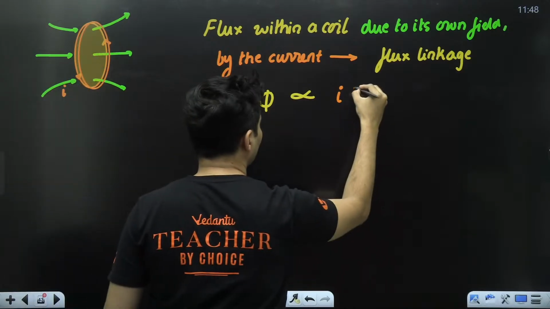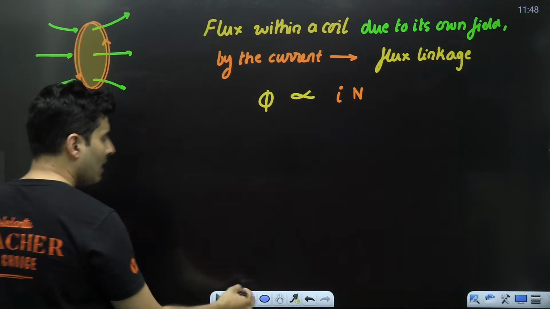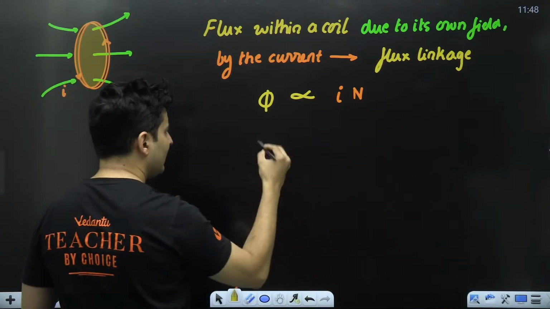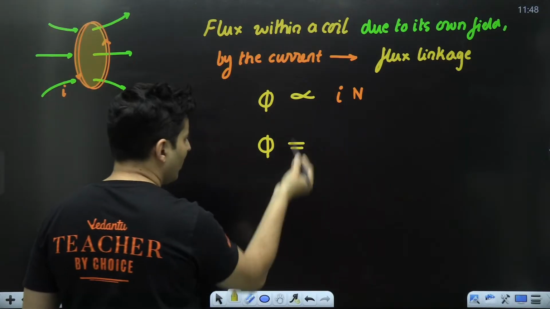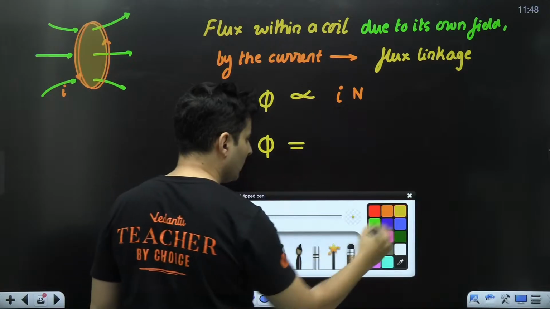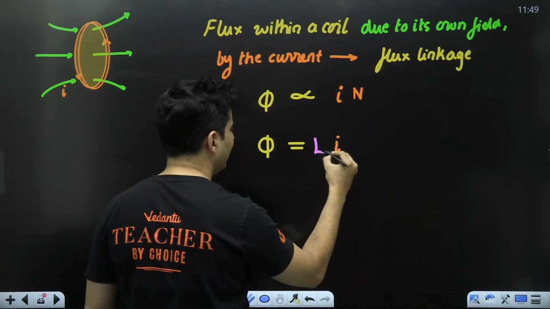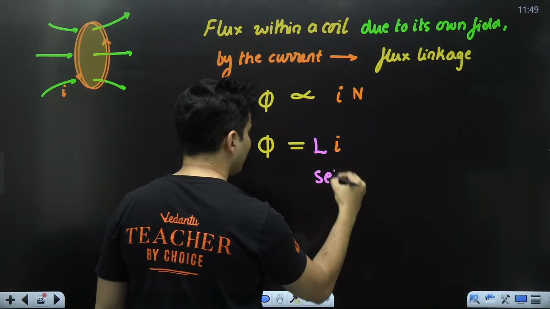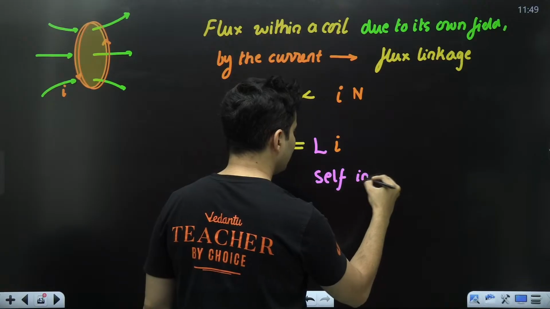So flux is proportional to I into N. If you bring that N as a constant of proportionality, along with the other constants, I can write it as equal to L times I. This is called self-induction, or the coefficient of self-induction, self-inductance.